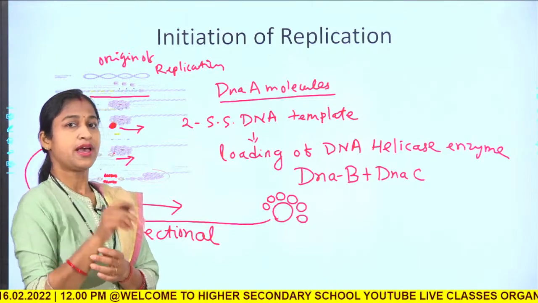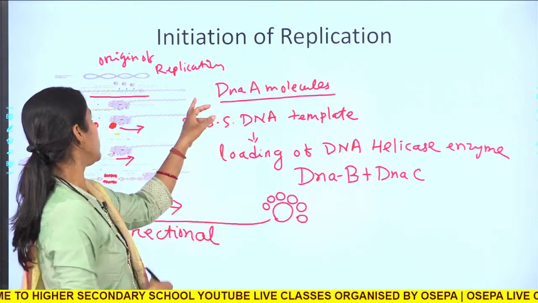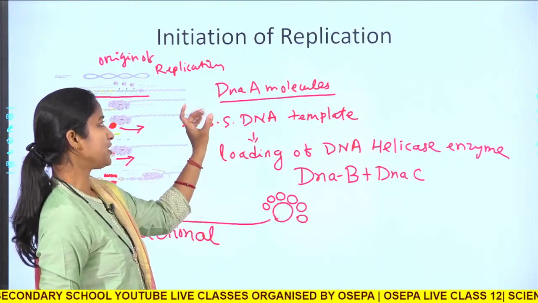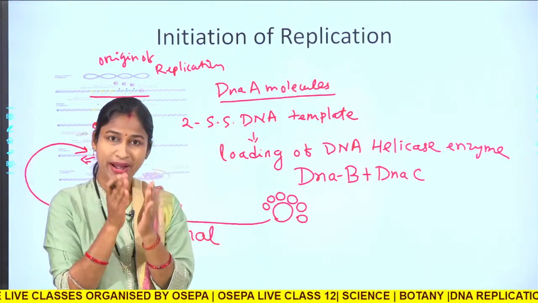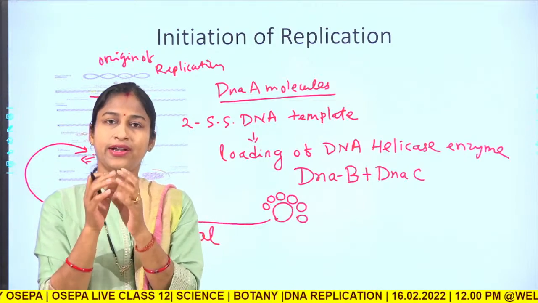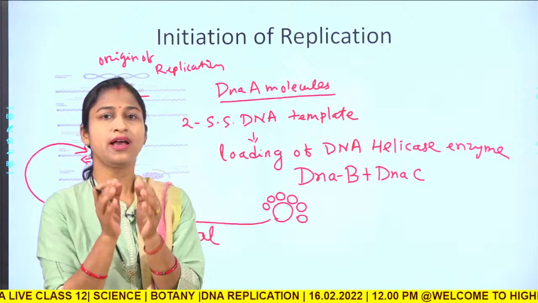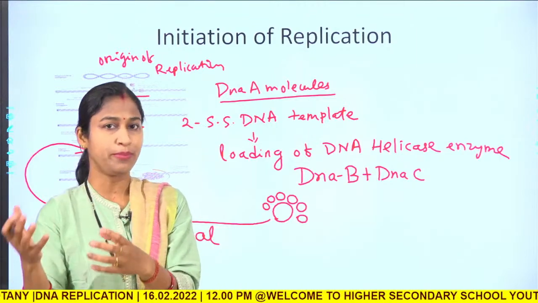So what happens? The initiation starts with the wrapping of the origin of replication over the DNA A molecules. It will break the bonds between the AT rich regions, and it will create 2 single stranded templates, and these will be loaded with a helicase B complex.